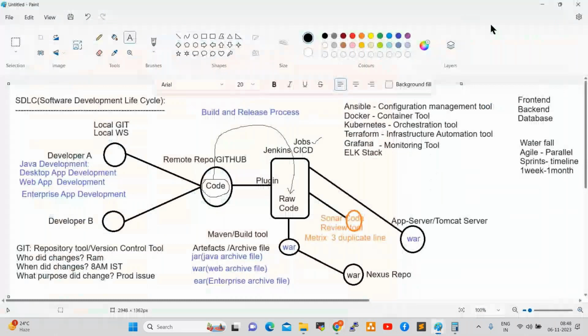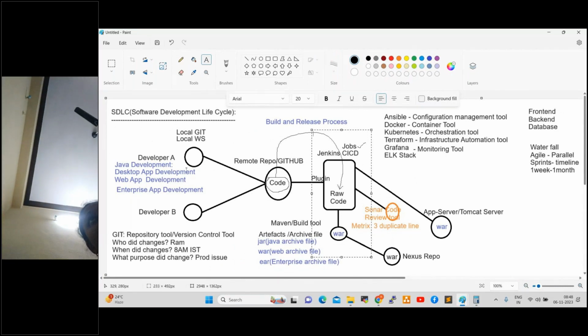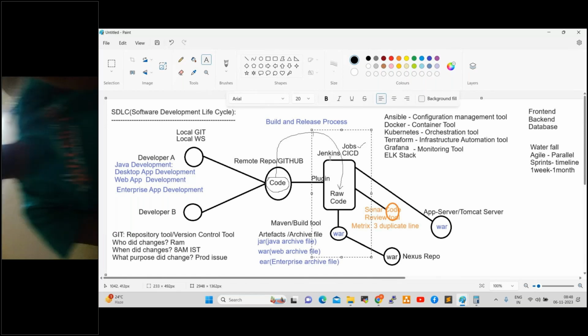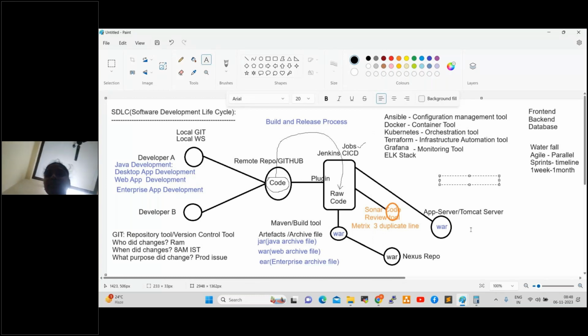Fine. So this is our SDLC process, right? So developers, what they will do, what is our role, right? So as a DevOps engineer, our role starts from Jenkins. We don't do any coding part, we don't do any testing part. So as a DevOps engineer, we are in middle. We coordinate with the developers, testers, operations team, right? So every tool will go deep dive, every tool clearly, from basic level to advanced level, we discuss in our sessions. Fine. Clear, right, everyone? Up to here, any questions, anyone?